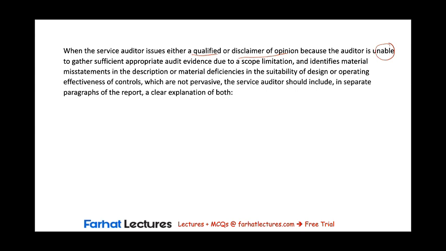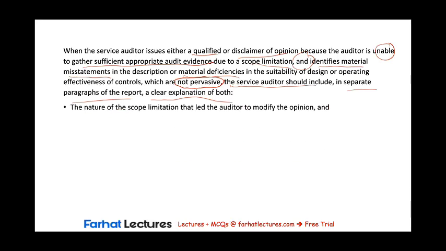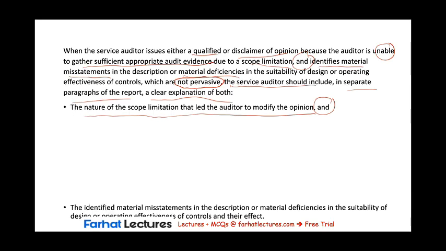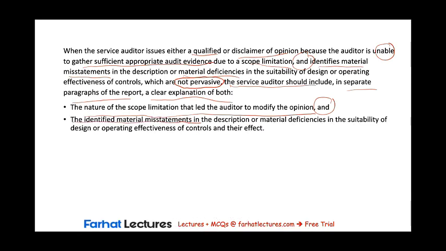Now, what happens if the service auditor issues either a qualified or disclaimer because the auditor is unable to gather sufficient appropriate audit evidence due to a scope limitation and identifies at the same time material misstatements or material deficiencies? Now, this should not be pervasive, or else the auditor would have issued an adverse opinion. The service auditor should include in separate paragraphs of the report a clear explanation of both the nature of the scope limitation that led the auditor to modify the opinion and the identified material misstatements in the description or material deficiencies in the suitability of the design or operating effectiveness.